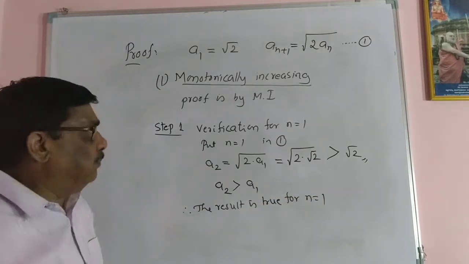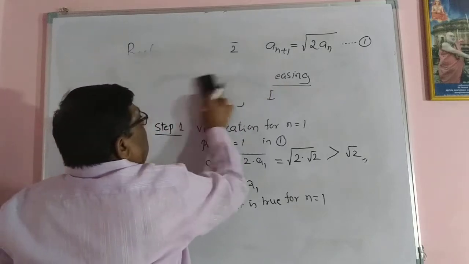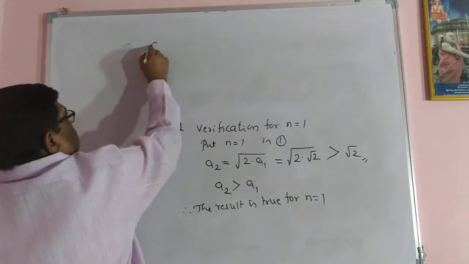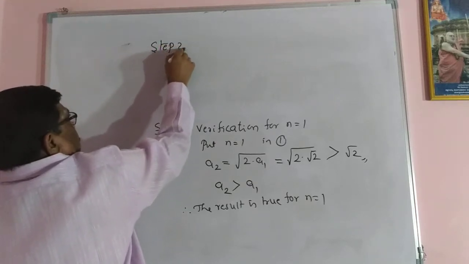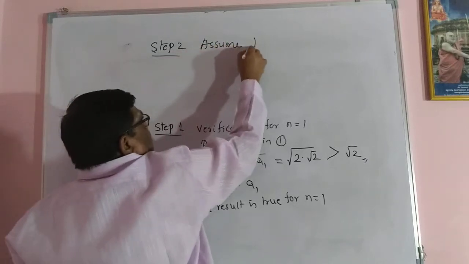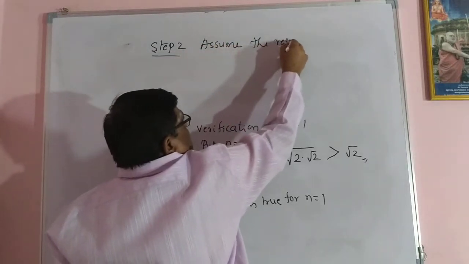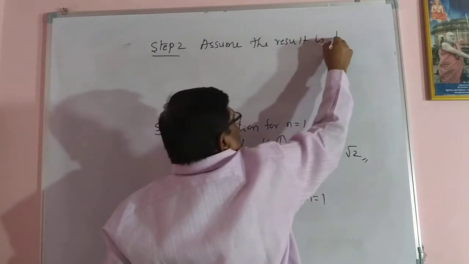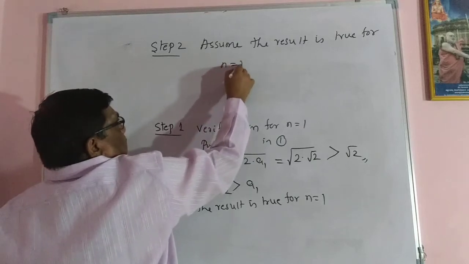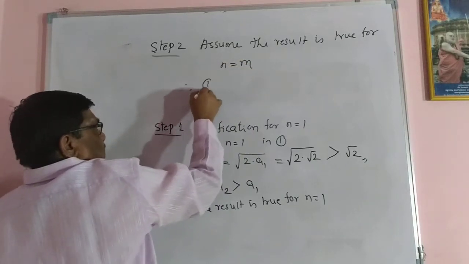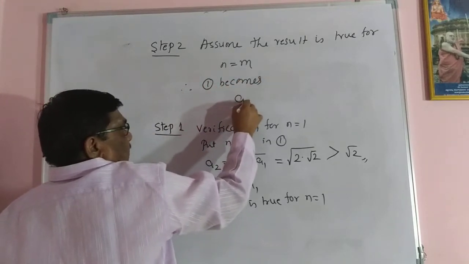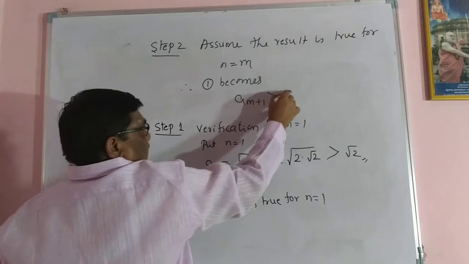And go to the second step. Step 2, assume the result is true for n equal to m. Therefore, 1 becomes AM plus 1 is greater than AM.